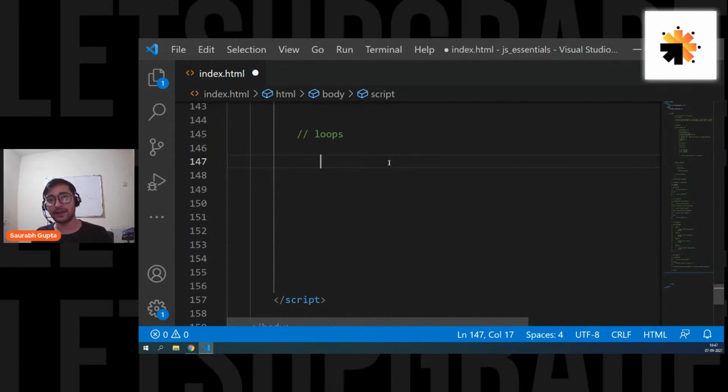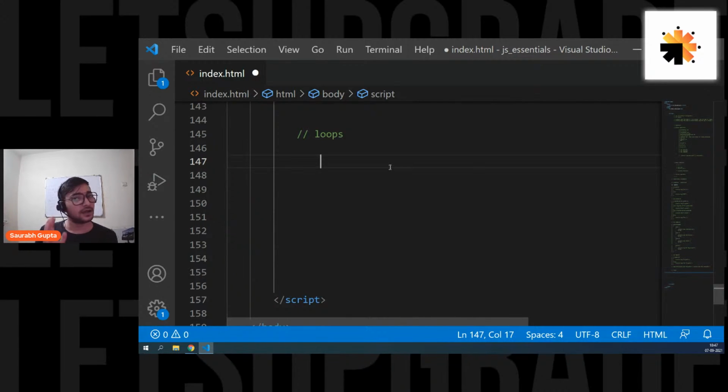Just keep that in your mind. That's it. Now let's see how to write a loop. And writing a loop is really, really simple. But I hope you're understanding, right? It simply provides you reusability so that you don't have to write the same code again and again. If you want to execute the same code 10 times or 100 times, a loop is the thing that will help you. So now let's see how to write it.